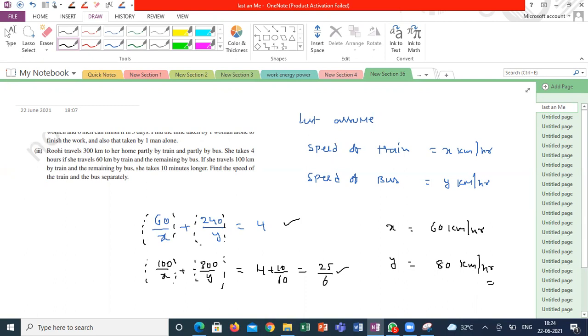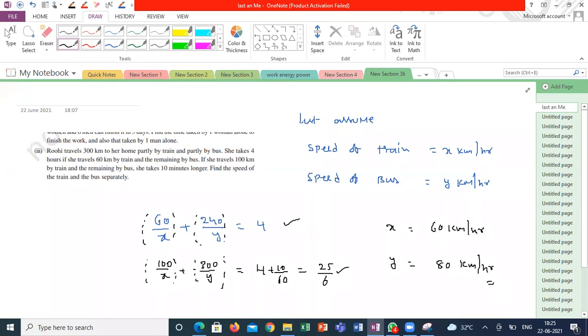Students, did everyone get the same answer? Yes, sir. Anyone having any doubt? How I got the equation and how? I think solving is easy for everyone now. Solving the equations is easy.